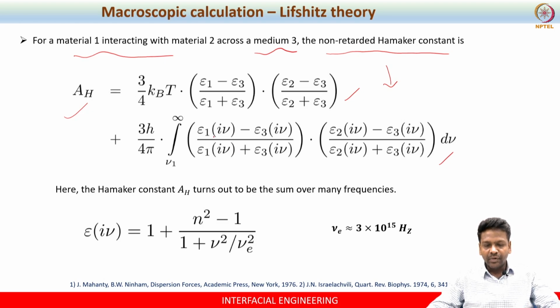The permittivity at different imaginary frequencies can be defined in a compact form as a function of refractive index. Here n is the refractive index, nu is the absorption frequency, and nu e is the mean frequency. This is constant and can vary from material to material.